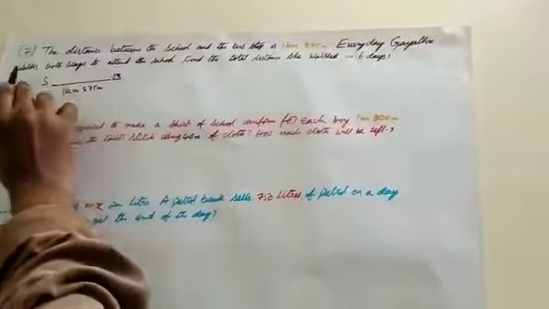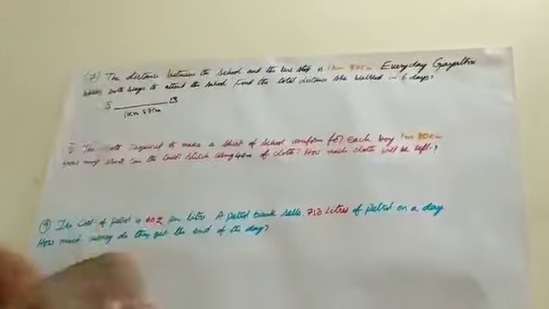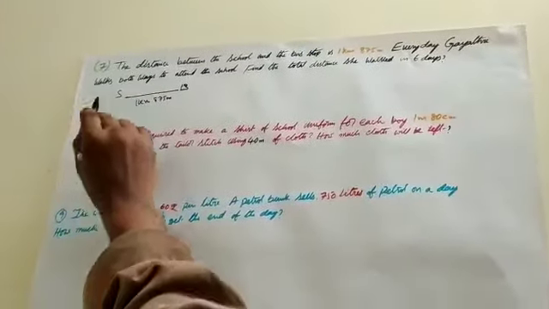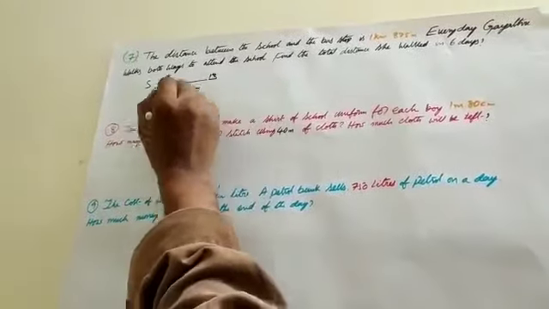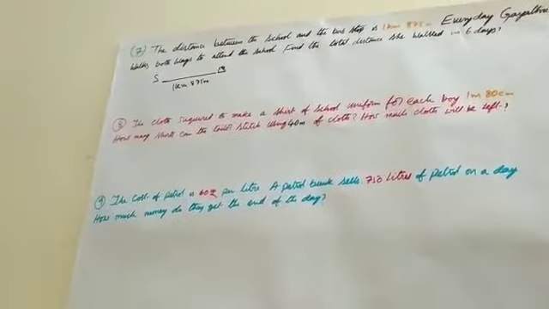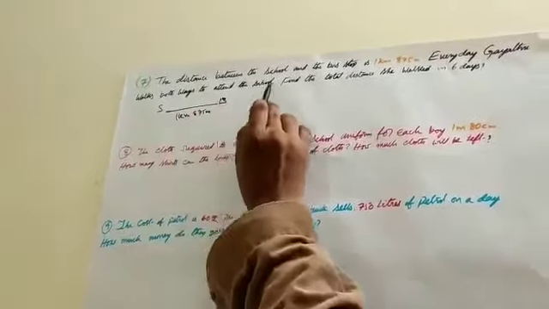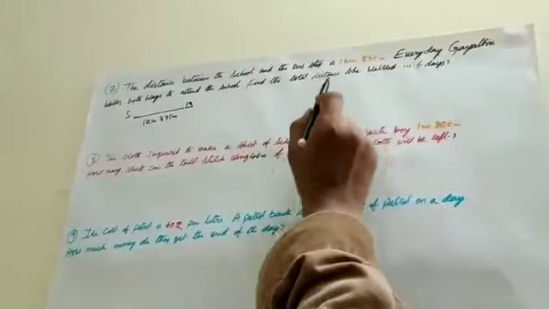Every day Gayatri walks both ways. What is the meaning of both ways? School to bus stop and bus stop to school, in both ways to attend the school. Find the total distance she walked in 6 days.